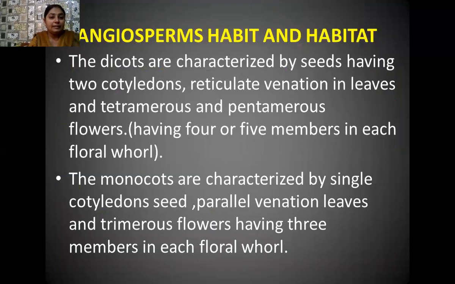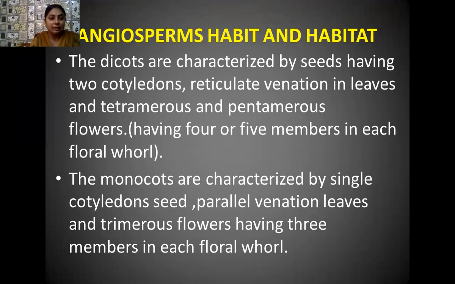Yes, students, the dicot plants have seeds having two cotyledons. If you see their leaves, they have reticulate venation. That means there is a main vein, which is known as the midrib, and from this midrib many secondary and tertiary veins arise.